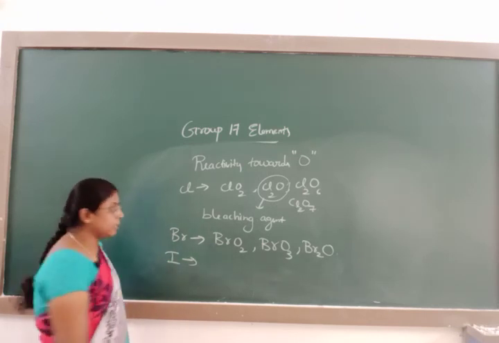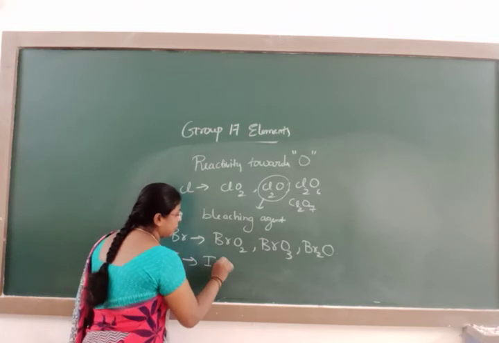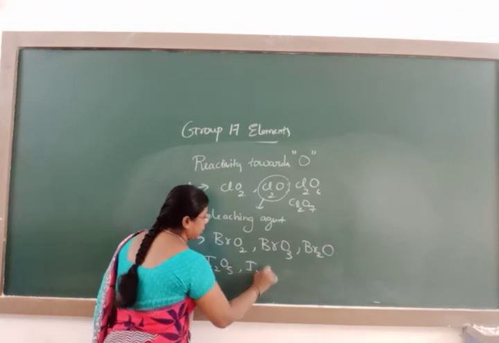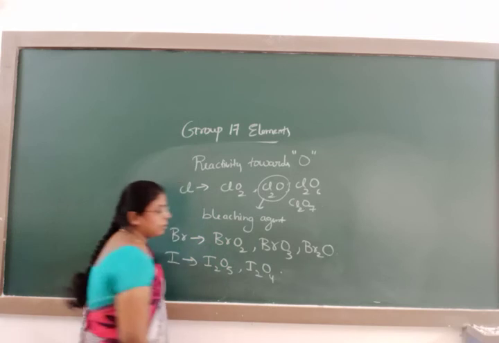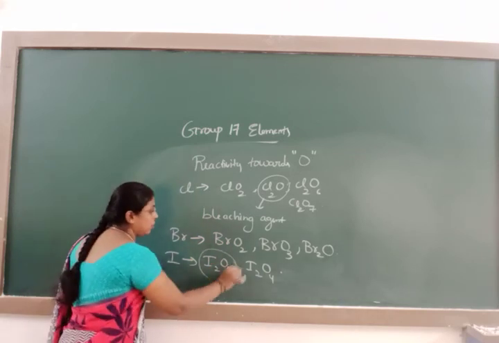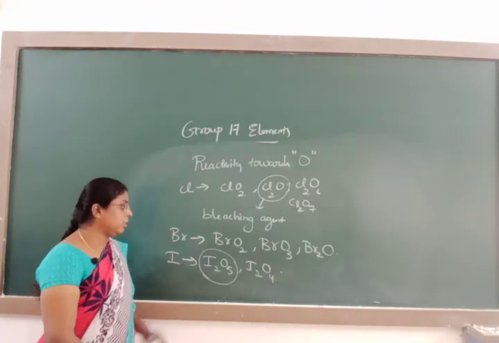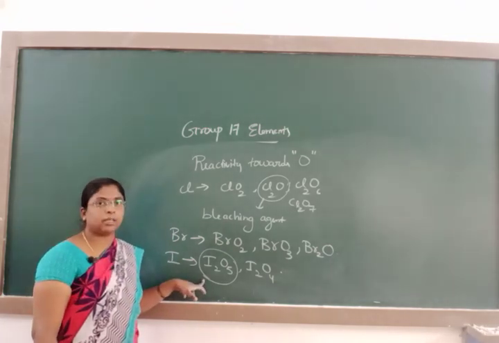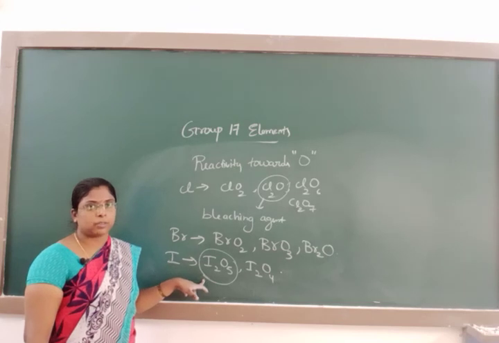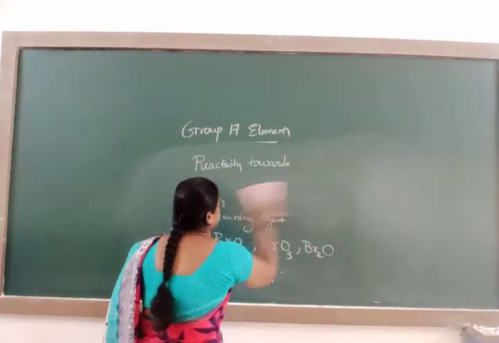Some of the oxides of iodine are I2O5 and I2O4. Among these oxides, I2O5 acts as a good oxidizing agent, and these oxides are generally in solid form. This is reactivity towards oxygen.